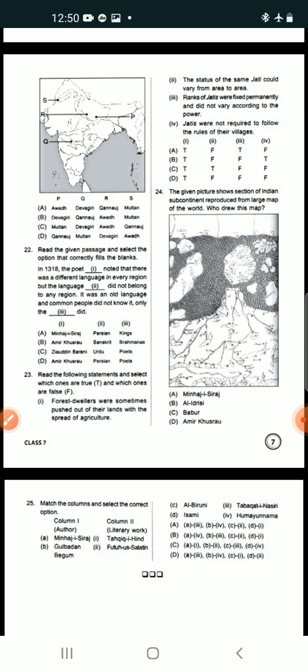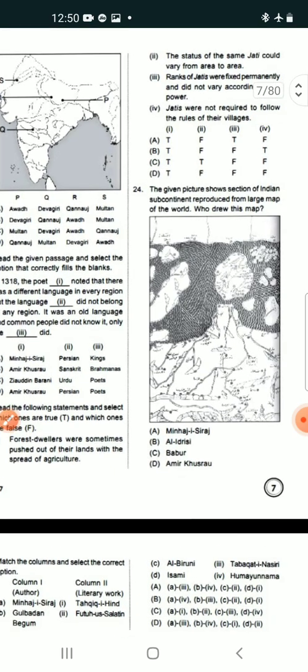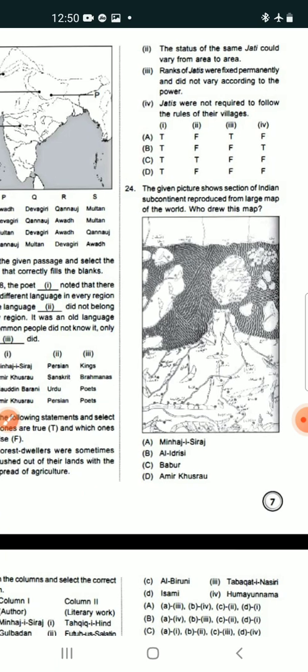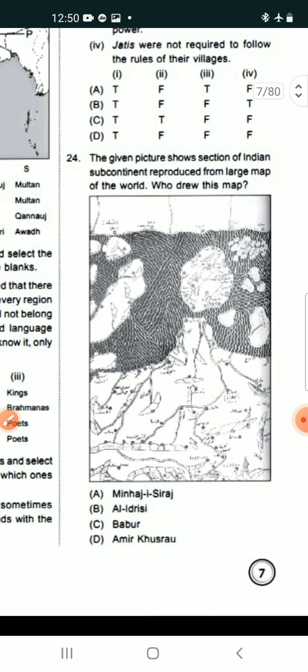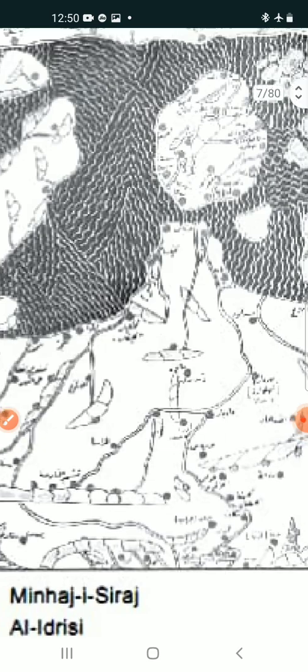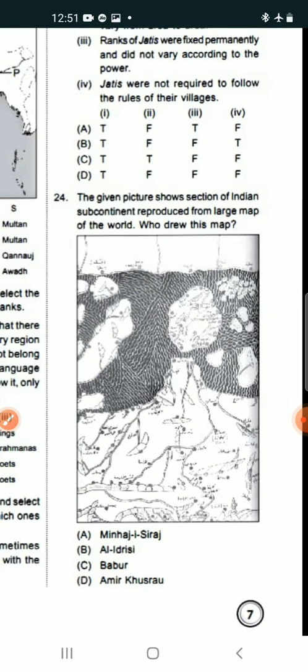Question 24. Here another image is given. The given picture shows a section of the Indian subcontinent reproduced from a large map of the world. That means it is taken from a large world map. But who drew this map?